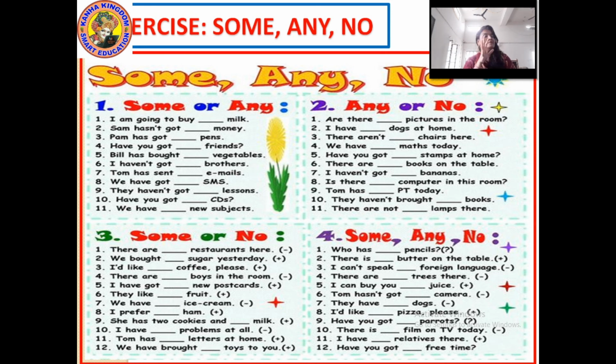Milk means here the sentence is positive and the sense is also positive, so it will be some. This way, where the sentence is negative, you will use any. Where the sense is totally zero, you will use no. And where the quantity is not precisely known, you will use some. This is how you are going to complete all these 4 exercises in your notebook. The rest of the exercises before this you also have to do in your notebook.